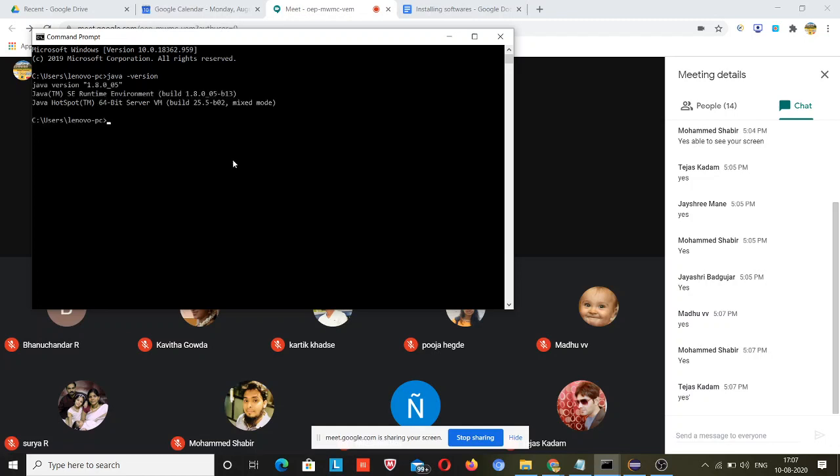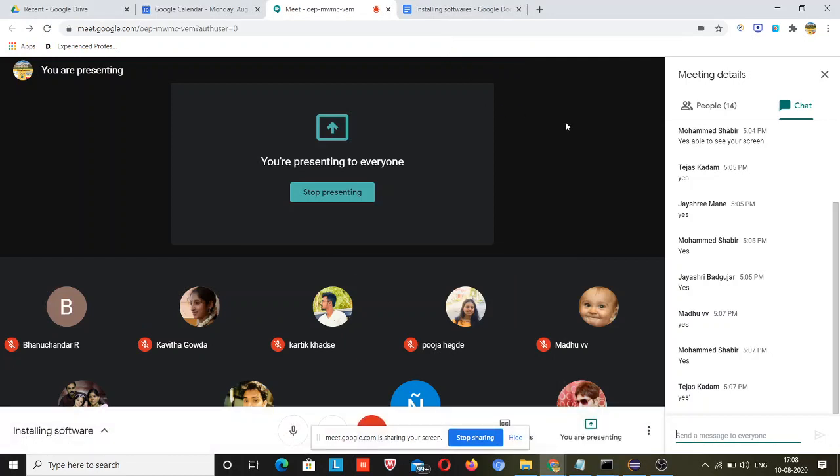and enter. If you have installed correctly, you will see a response like java version 1.8 and so on. If you have not configured the path or not installed correctly, you will get an error here. So this is the way to check whether the path configuration is done or not. Path configuration I am going to cover, but first, this is how to check if Java is correctly installed or the path is configured.